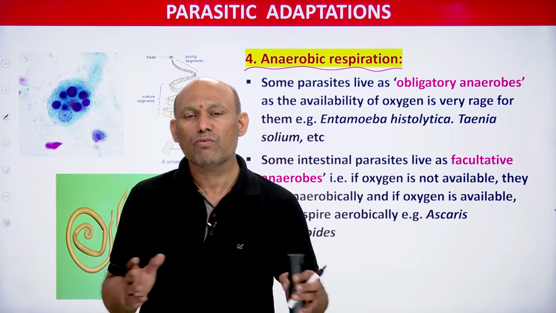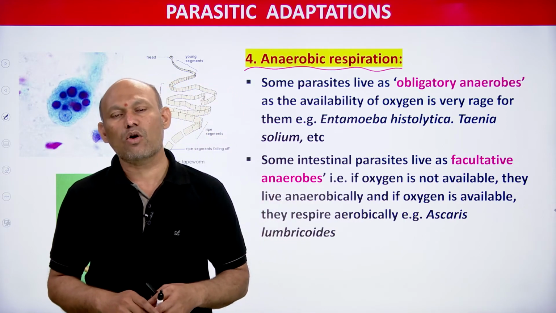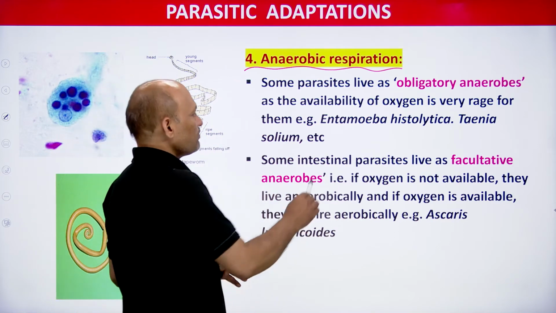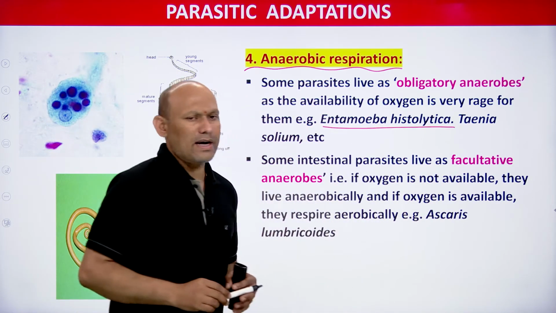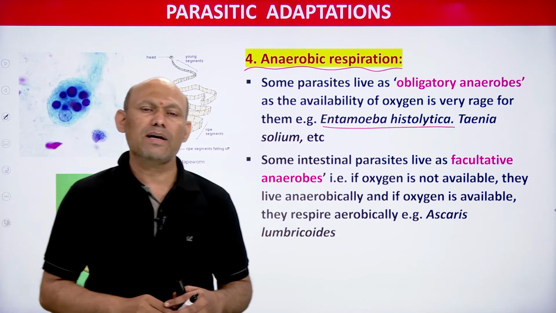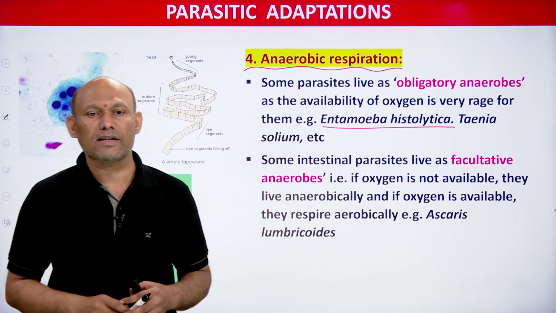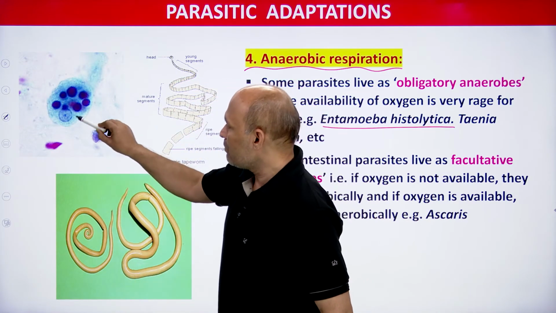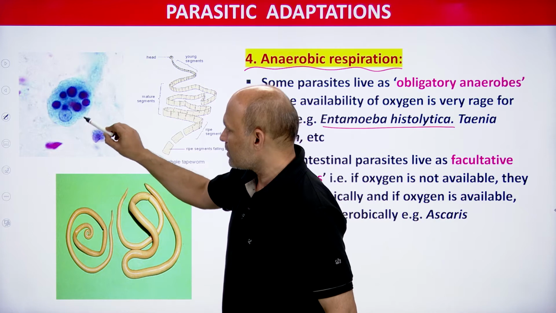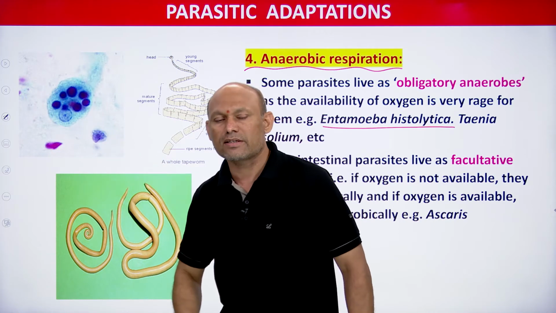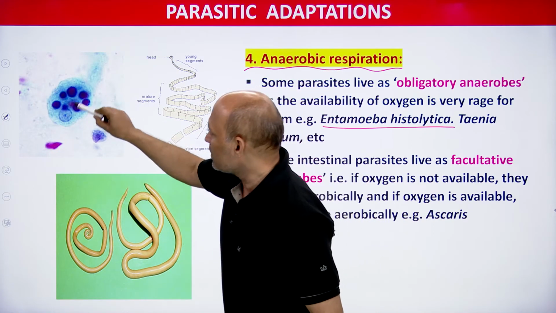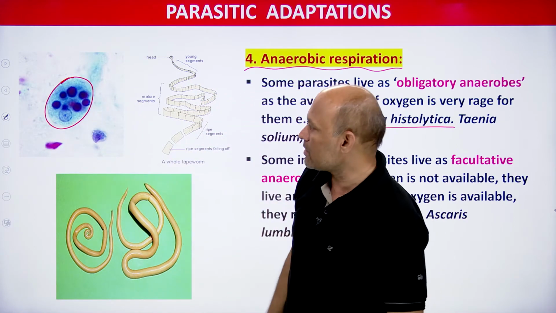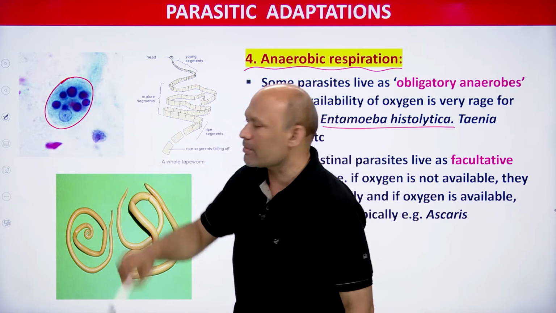Let us have a look at what kind of parasites are obligatory anaerobes. Entamoeba histolytica, students, and Taenia solium. Most important, Entamoeba histolytica causes amoebiasis or amoebic dysentery, students. You can see here I have shown Entamoeba histolytica. In future we are going to see its structure and its life cycle in detail, students. This is a somewhat light diagram, very simple but no problem. This is Entamoeba histolytica.